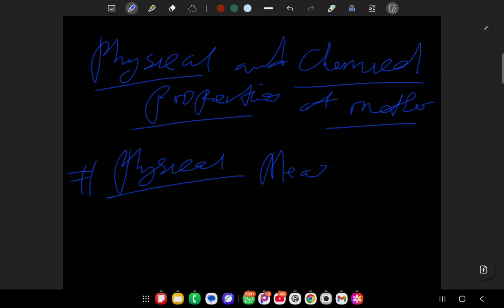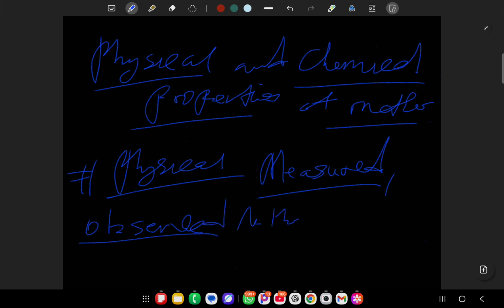A physical property is something that you can measure, and you can also observe, without changing the composition of a substance.